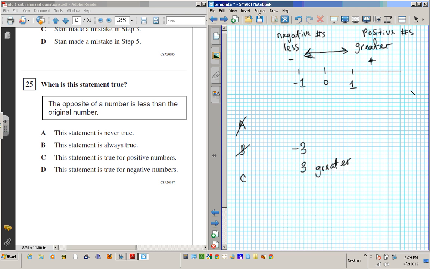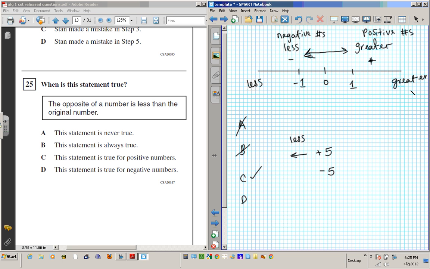C. The statement is true for positive numbers. So if I take the opposite of a positive number, do I get a smaller number? Let's say you have 5. What is the opposite of 5? -5. When positive numbers are reflected, they go to the left side. And the left side reflection makes the number less, because on the number line to the left is getting less, and to the right is getting greater. Okay? So when you take the opposite of a positive number, it's going to become less. Okay, so the answer is C.